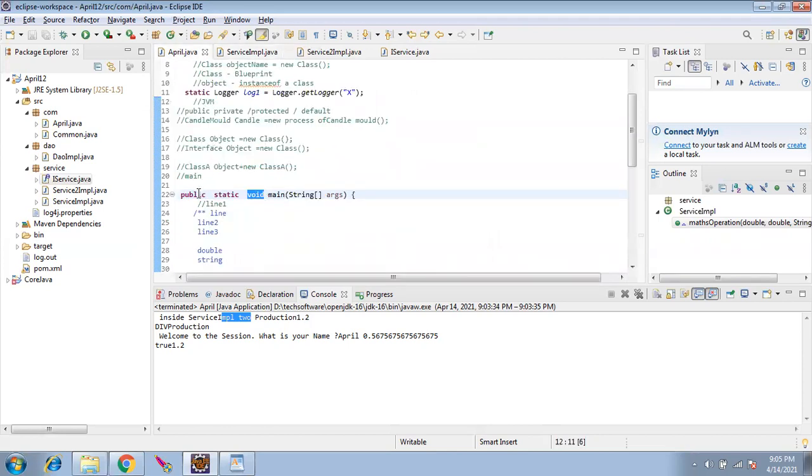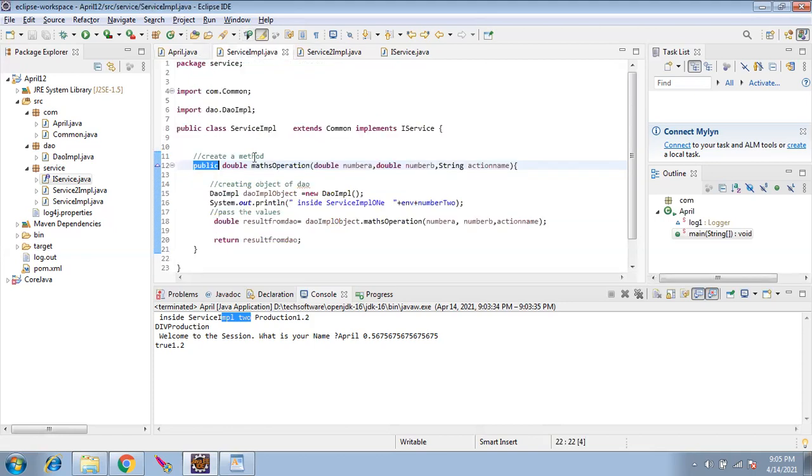Only when we give it as public, the main program's door will be accessible from the outside. Void is the return type. Instead of void, is there anything else? In the main program, you cannot give anything else. It should be public static void main. In our method, it was double, right? Here, instead of void, we had double. Double means it returns a particular type, a decimal number. Void means it will not return anything. Okay.